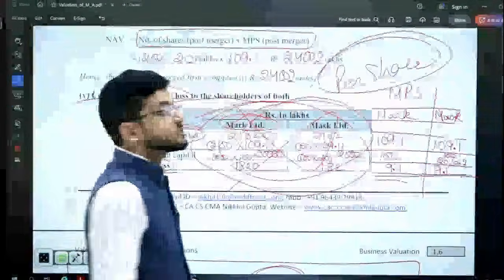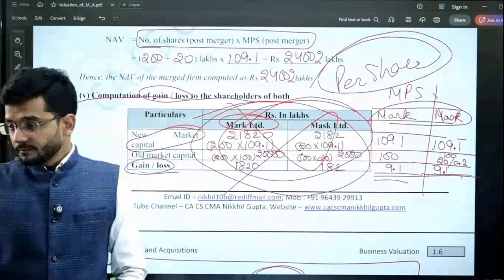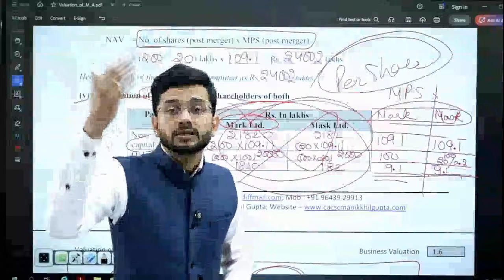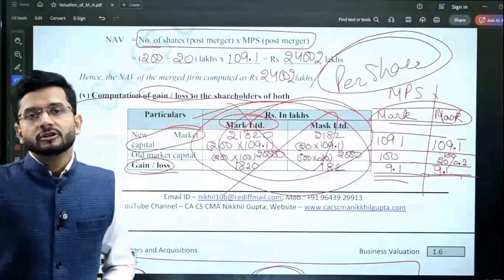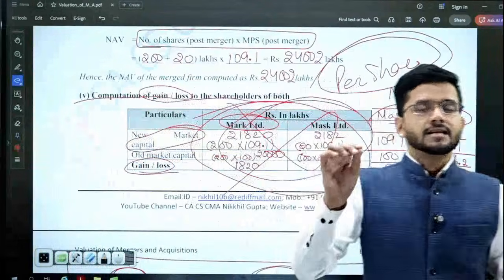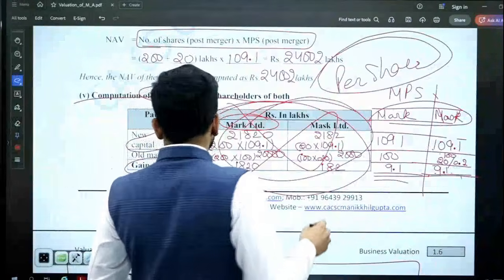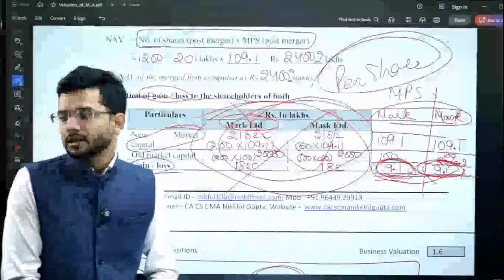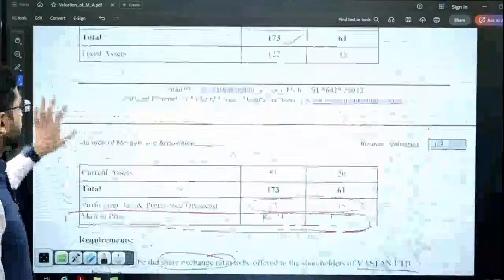But if the question specifically asks you to compute the difference between earning per share or market price per share, what is the increase or decrease in the earning per share or market price per share, in that case, equalization is required for the old EPS or old MPS, as the case may be. Equalization is required in both these cases. After equalization, the gain or loss is computed as 9.1 and 9.1 in case of Mark Limited and Mask Limited respectively. This is the concept of equalization of old EPS or MPS.